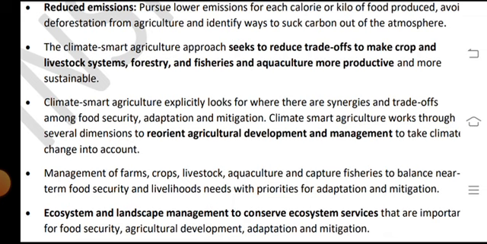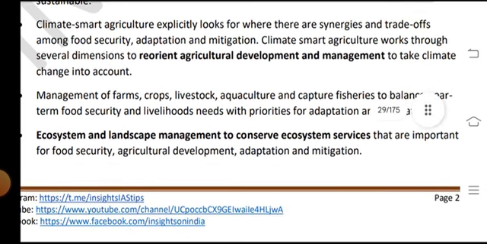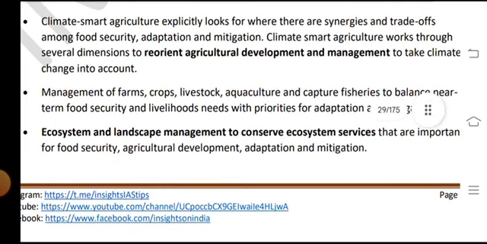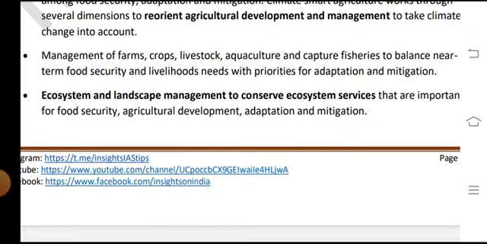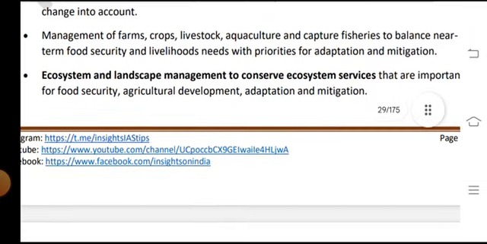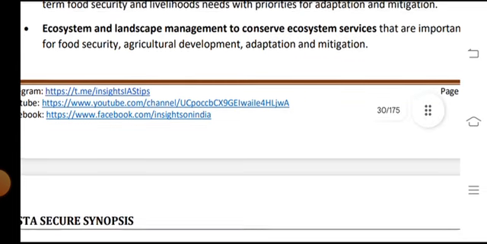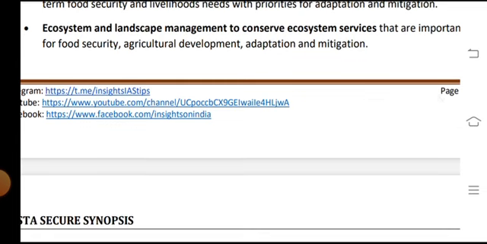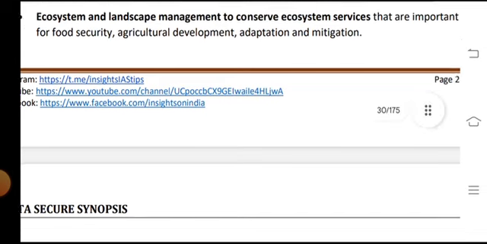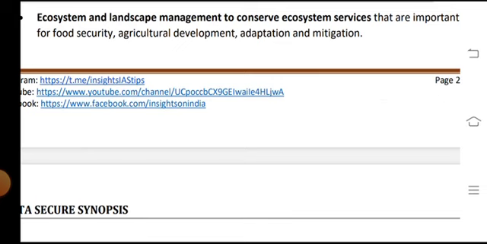dimensions. It reorients agriculture's development and management to take climate change into account, in the management of the farms, crops, livestock, aquaculture and capture fisheries, to balance near-term needs for food security and livelihood with the priorities for adaptation and mitigation. Ecosystem and landscape management is of concern to ecosystem services that are important for food security, agriculture development, adaptation and mitigation.